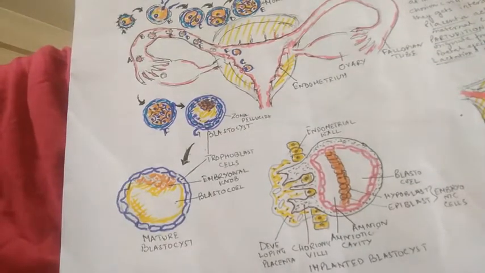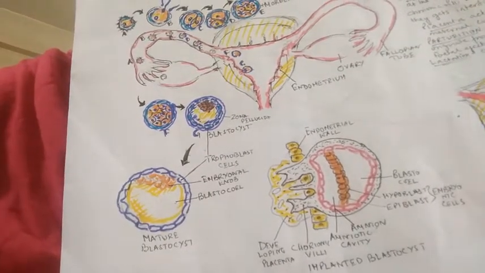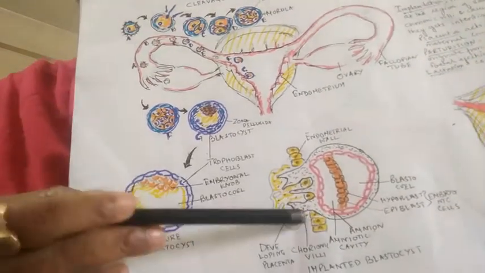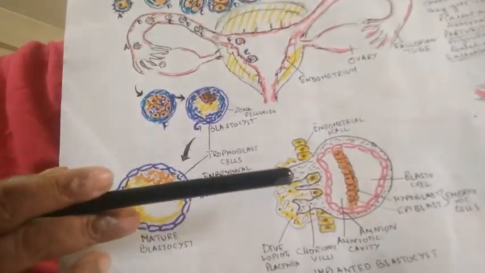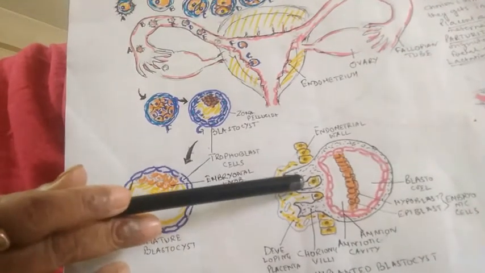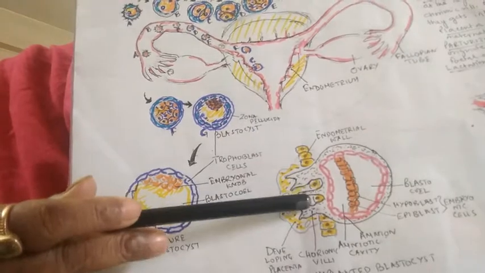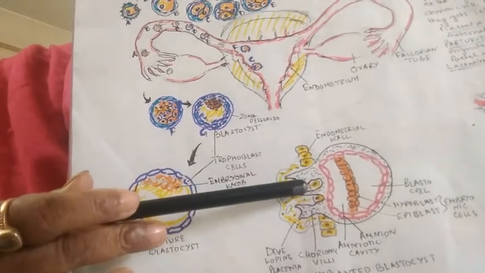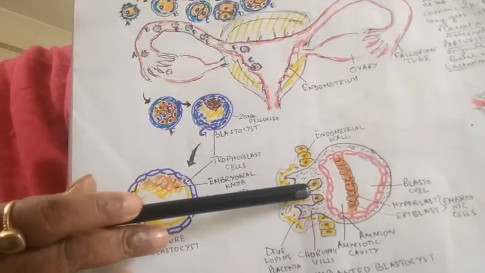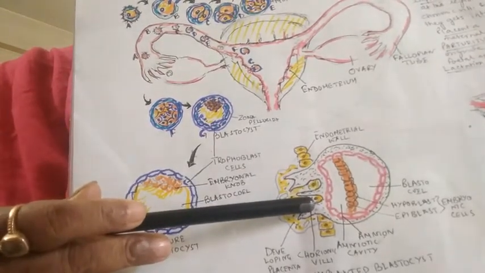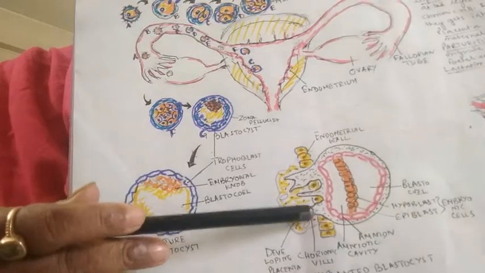Now, how does the placenta act as an endocrine gland? Justify. We know that endocrine glands are the glands which secrete hormones, and the placenta also secretes lots of hormones. Certain hormones are released only by the placenta during pregnancy, like human chorionic gonadotrophin and human placental lactogen.